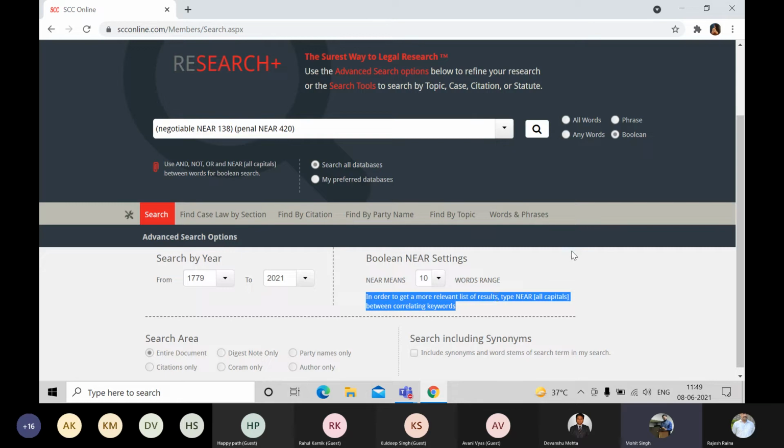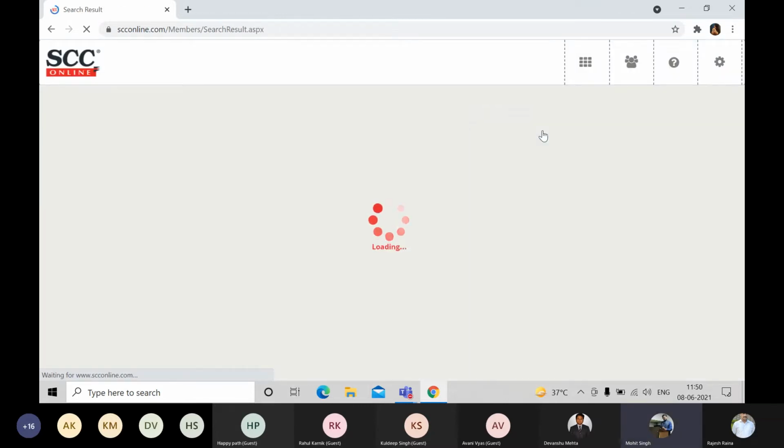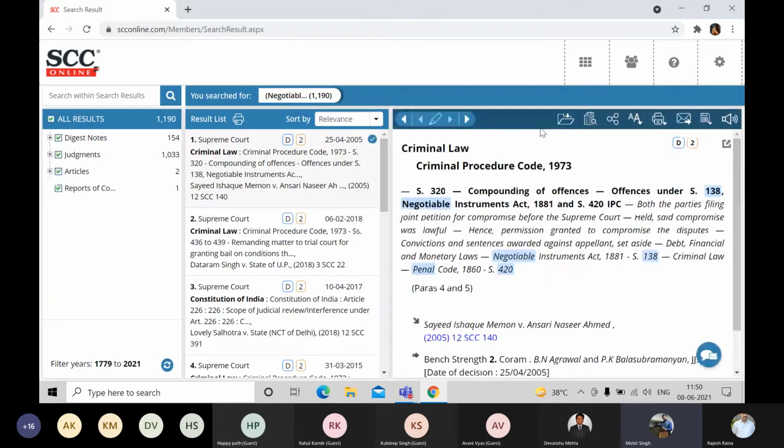You can always modify your proximity of search by clicking over here. By default it is 10. You can increase it to 20 or decrease it to 0. Now we can go with the search. Boolean will be automatically selected. If not, then please use a Boolean operator. And whenever you're writing the near operator, always write NEAR in capitals, even if you're using the mobile application. There are some other Boolean operators as well, just like OR and NOT.